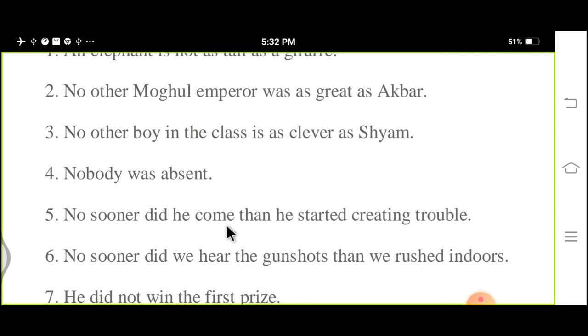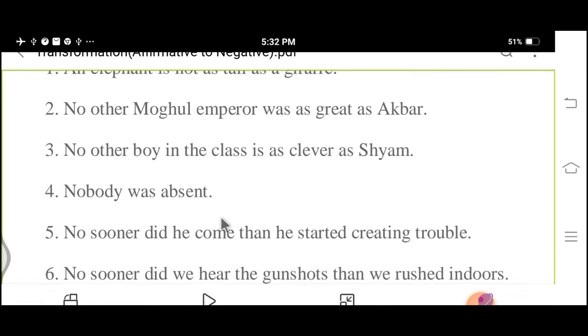This is the way to change affirmative to negative, with the use of no sooner than. Using no sooner than, you can make an affirmative sentence into negative.